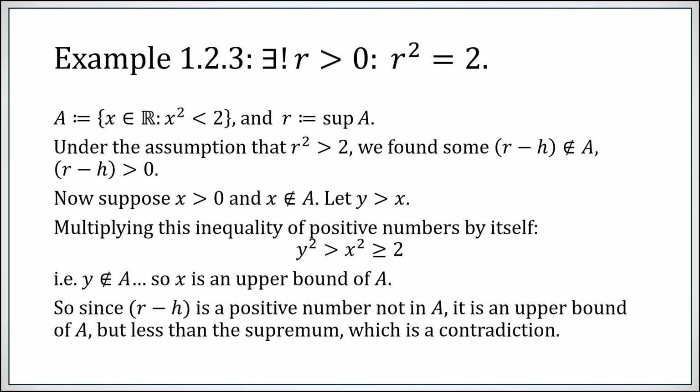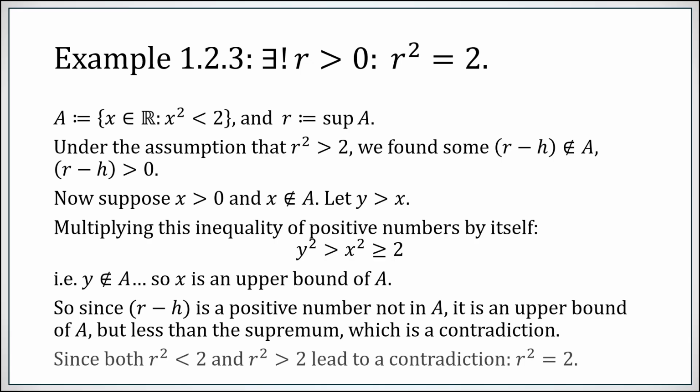But if r − h is an upper bound of A, that's something smaller than r which is an upper bound. But remember that r was the supremum, the least upper bound. So we've contradicted the fact that r was the supremum of A. So we've shown both that r² cannot be less than 2 and r² cannot be bigger than 2. So r² must equal 2.